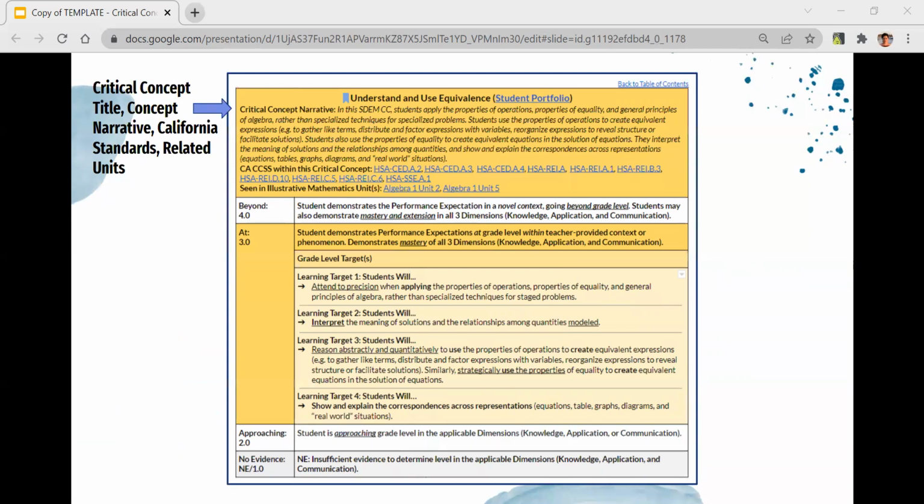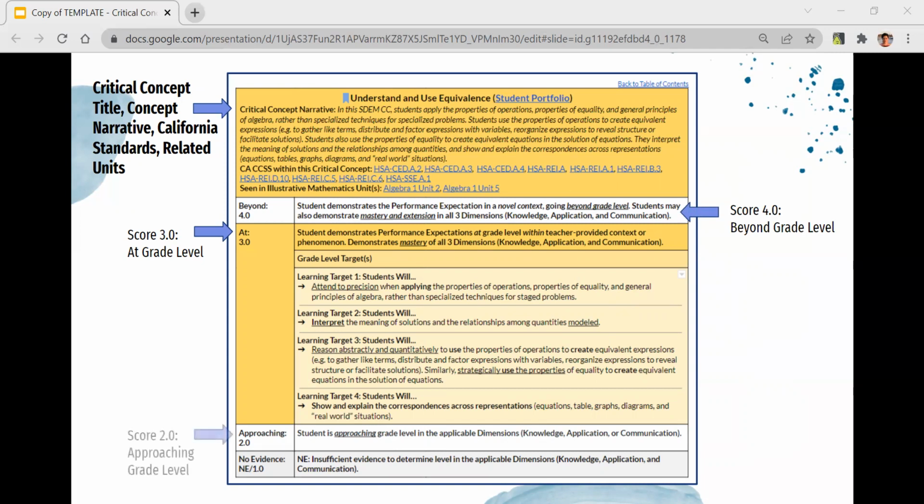The colored section of the scales are the grade level targets. These targets explain what students should be able to do by the end of the year in this course. If students meet these targets on an assessment, they will receive a score of 3. A score of 4 shows that a student's performance for this critical concept is beyond the grade level targets. There are many ways students can demonstrate this.